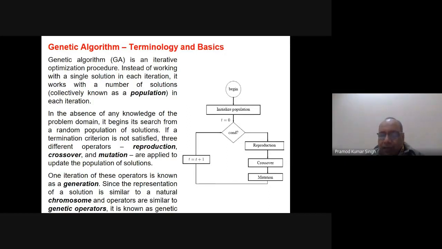All these operations, the crossover and mutation, are done with some probability: the probability of crossover and the probability of mutation. The probability of crossover is high because we want more and more mating so that new solutions are generated, and we want the mutation to be less.